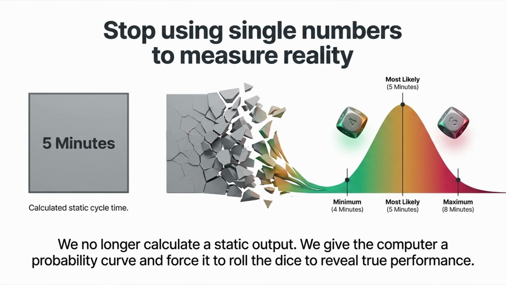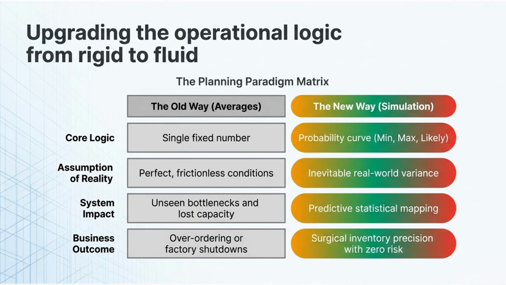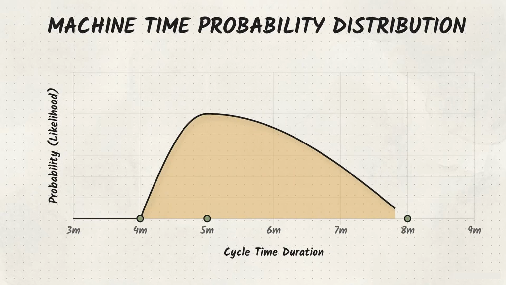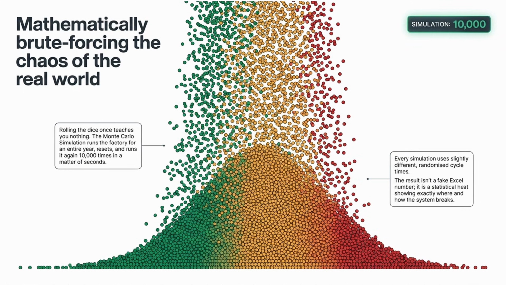To properly plan a factory, we have to abandon single numbers entirely and instead start dealing in probability. We stop defining machine cycle times as a static 5 minutes. Instead, we define reality as a range: a minimum of 4 minutes, a maximum of 8 minutes, but most likely 5 minutes. This visualizes as a probability curve. We then force the computer to pull a random number from this exact curve for each machine to see what actually happens. By replacing single averages with probability distributions, we stop pretending the world is perfect and finally start measuring its actual chaos.